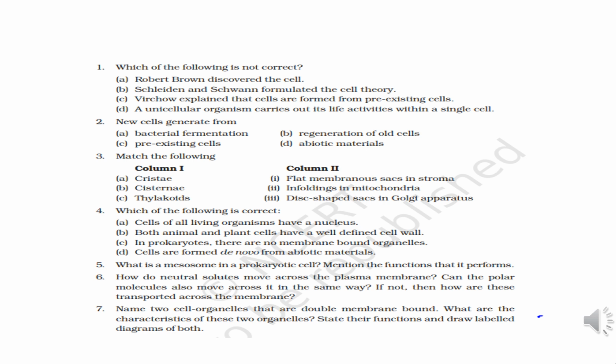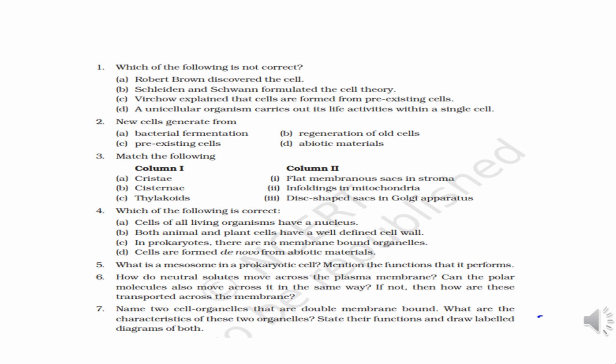Next part is, polar molecules require special hydrophilic areas for their passage. The same are provided by three types of transport mechanisms: ion channels, permeases, and ATP energized carrier proteins, etc. So you will study about all these transport in transport of substances through plasma membrane. It's a separate chapter. Then you will study more about it.